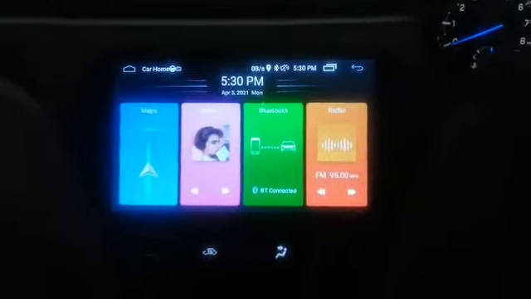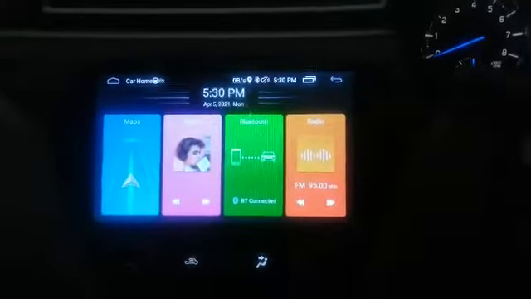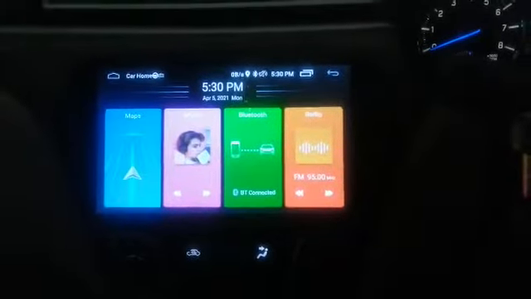I have installed an Android system from PD Drive yesterday. So this is how the home screen looks like. I have installed this on a Maruti CS and the screen size is 9 inch.